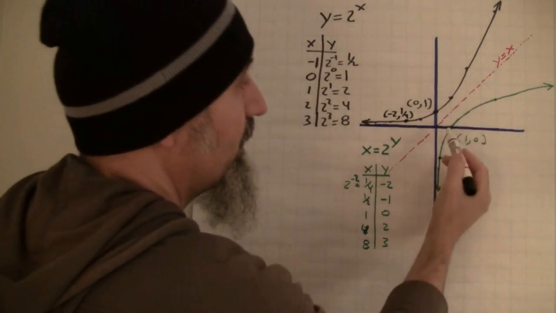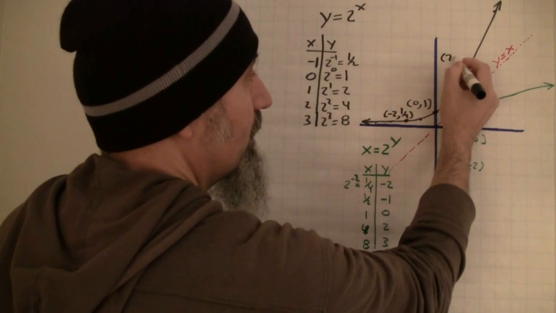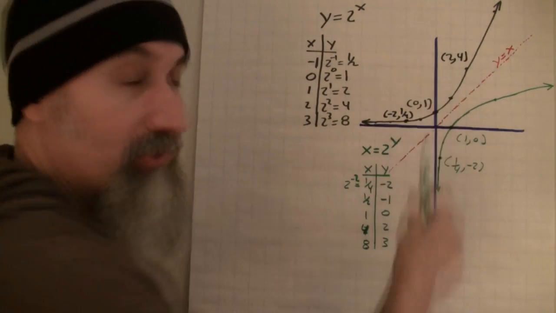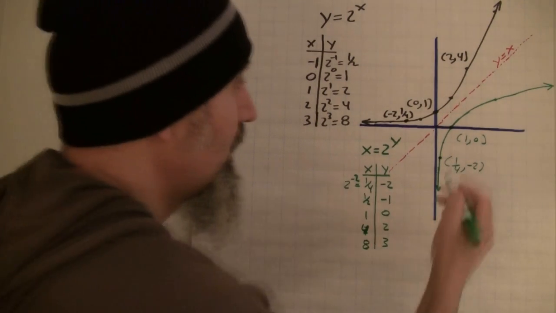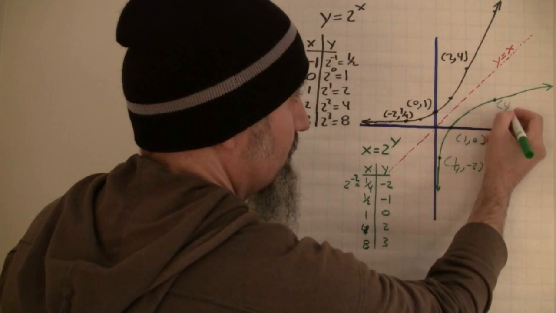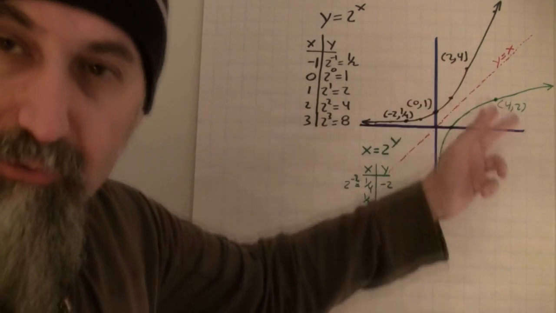This point here is x is 2 and y is 4, right? 2 and 4. If we switch them, if we take the inverse of it, it becomes 4 and 2, right? So 1, 2, 3, 4, and 2. And 2, right? We just switch the x and the y's.